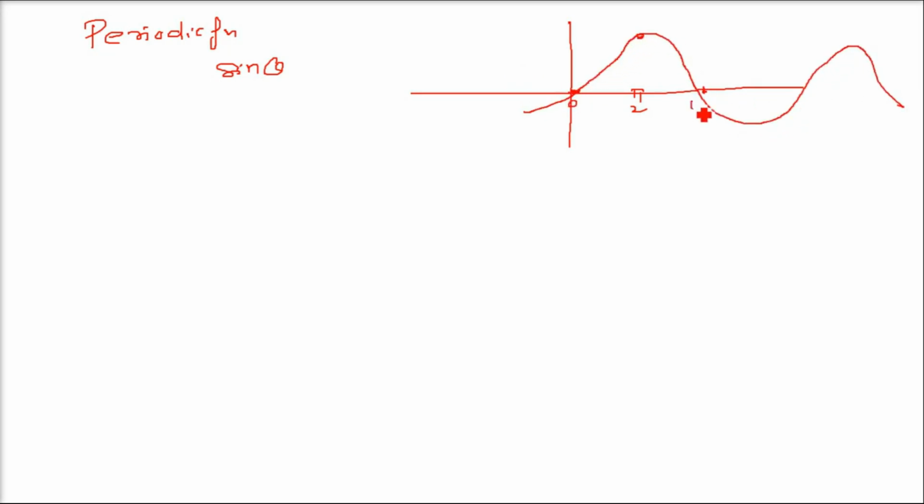This is pi, this is 3 pi by 2, this is 2 pi, like this. Now if you see, there is a pattern, it is repeating. When a function is a sinusoidal wave and it is repeating, then we call it a periodic function. The definition is, when we have f of x plus t, that is for this time period, it runs and again becomes f of x, that means it is a periodic function.